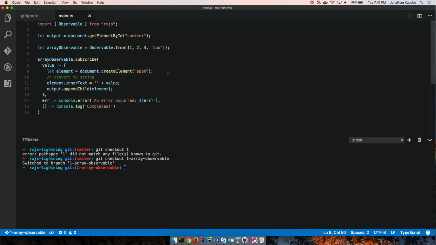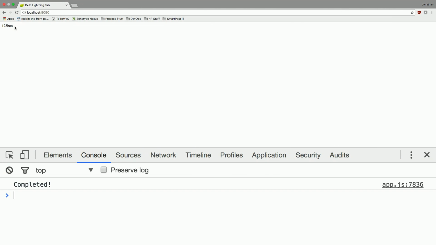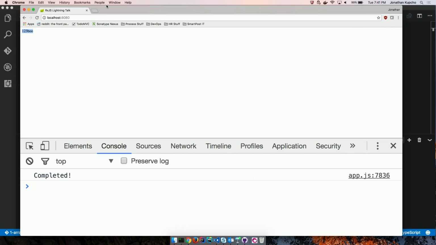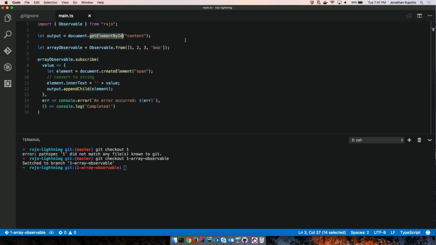Creating a span element, it's coercing it into a string so inner text doesn't yell at me because of TypeScript, and appending the child to the output, which is this content div. Okay. So if we switch back, we got 1, 2, 3, boo. Now you can't really see that. Can't miss out on the cats. All right. Okay, so pretty straightforward. Anybody got any questions on that very, very simple example?